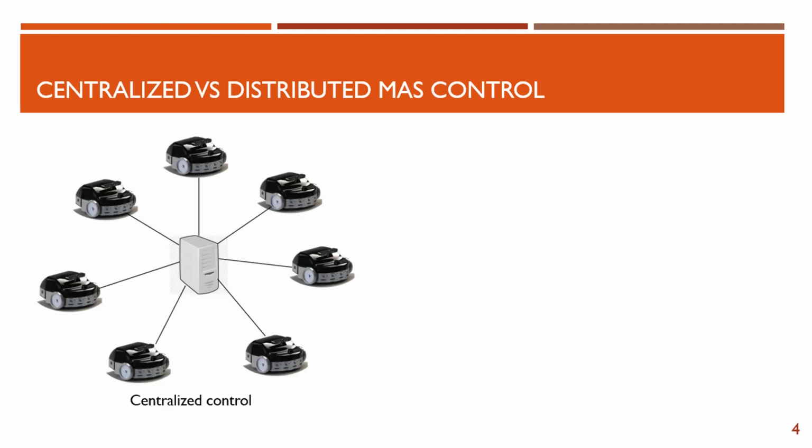The first one is known as centralized control scheme, where a central unit is responsible for controlling all the agents. The agents send their information to the central control unit, and then the central control unit computes the control input and sends it back to the respective agent. There are some serious issues associated with the centralized control scheme. For example, if the number of agents is increased, then the computation load on the central system is increased dramatically. Moreover, if the central control system fails, then the whole system will collapse.